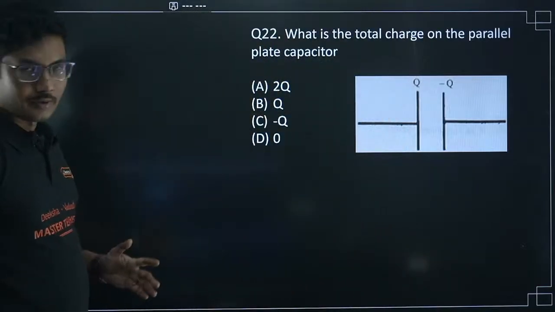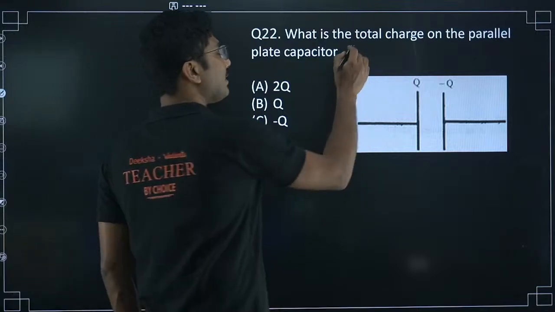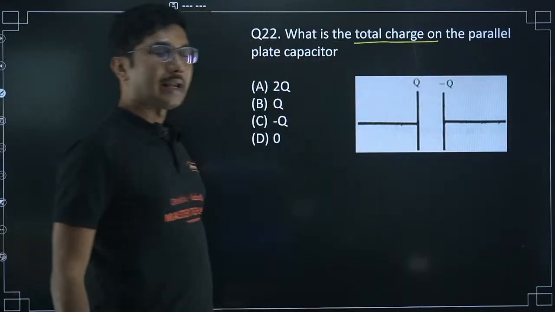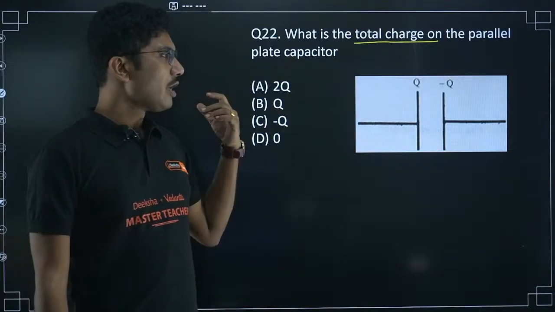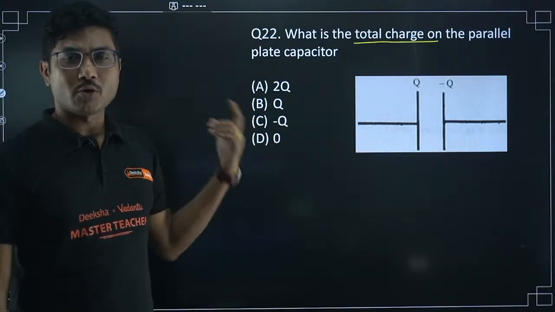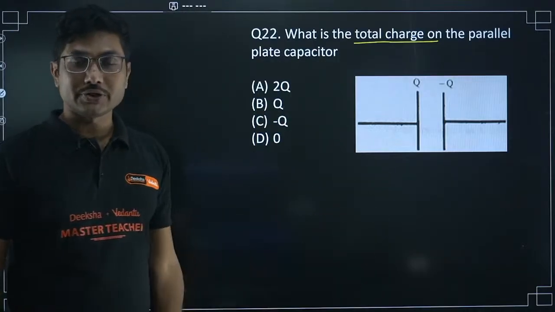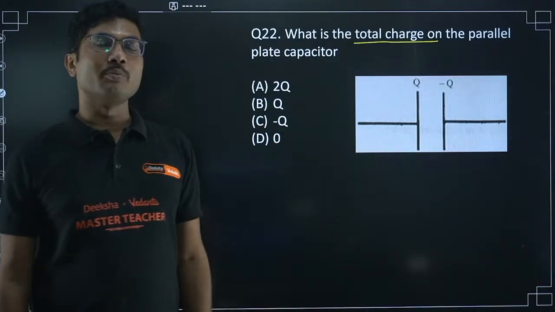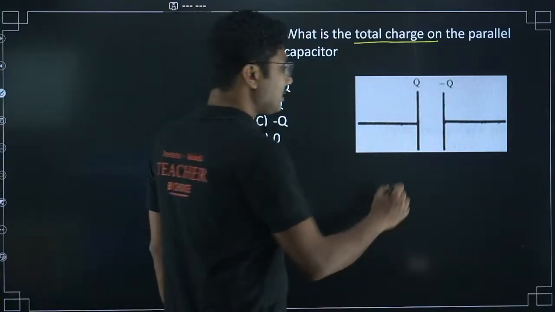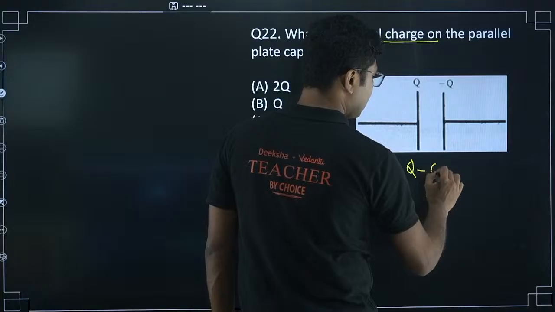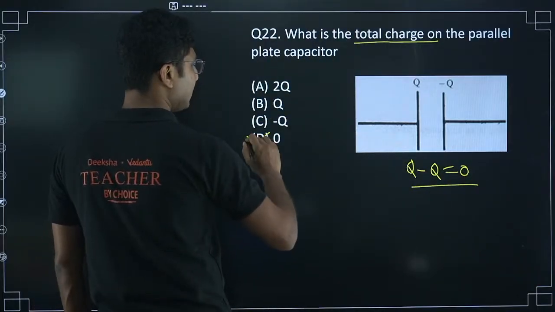So let's see. Okay, this is a very easy but tricky question. This is a very common question. I think this is from one of your previous year question papers or from one of your previous model question papers. I don't remember, but it is a very common question which might come in your midterm exam paper as well. So Q and minus Q, total charge, Q minus Q, that is 0. So total charge of a capacitor is 0.